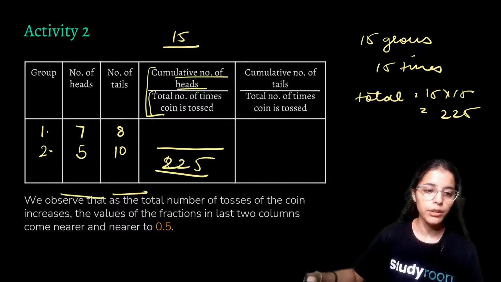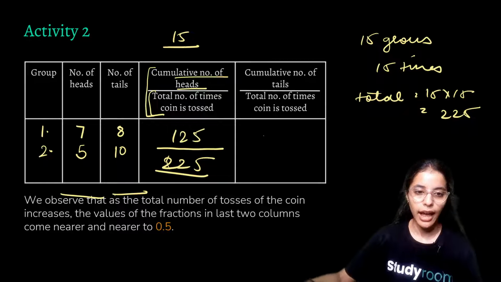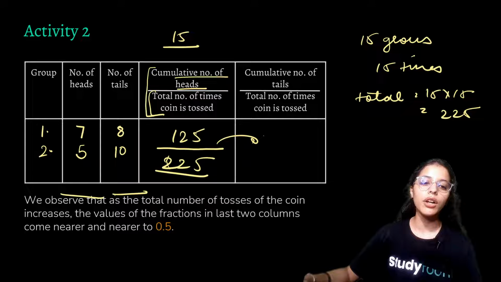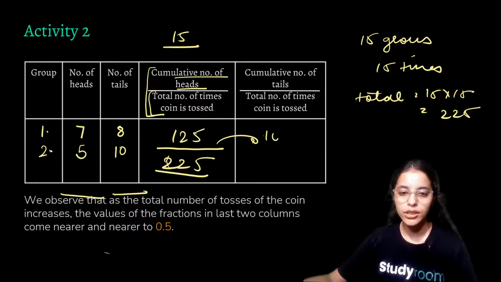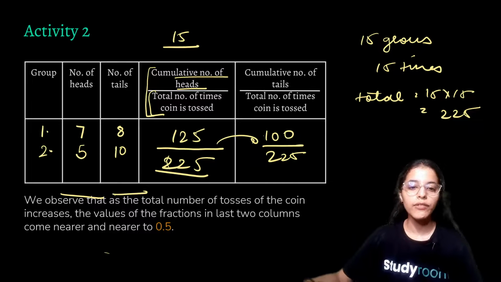So for example, we may take it to be 125, and similarly here we may have seen that all the groups combined have got tails to be 100, so 125 plus 100 is 225. Now when we take out the fraction, we'll get a certain number.